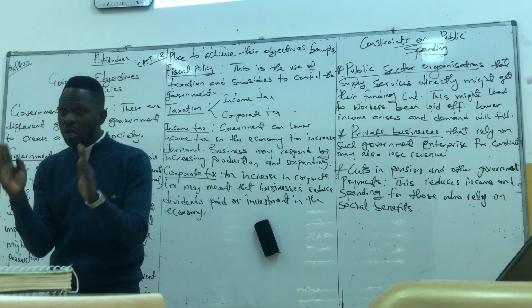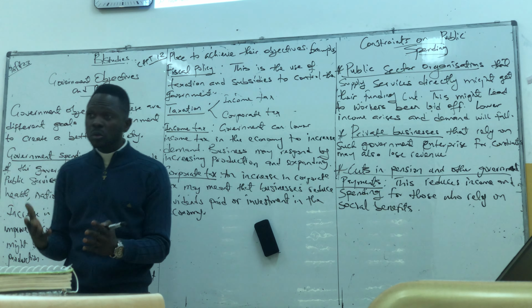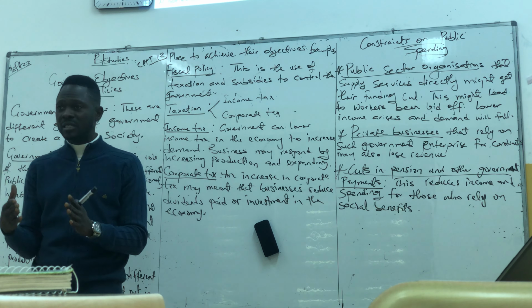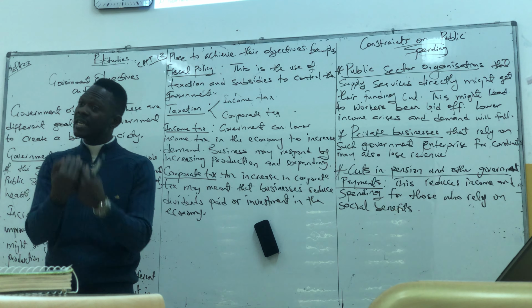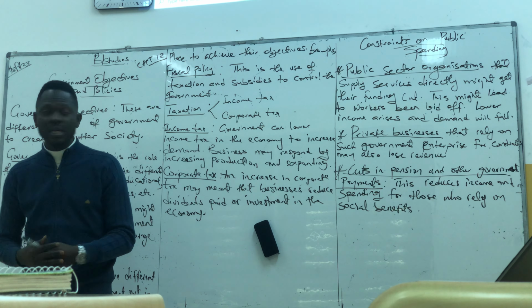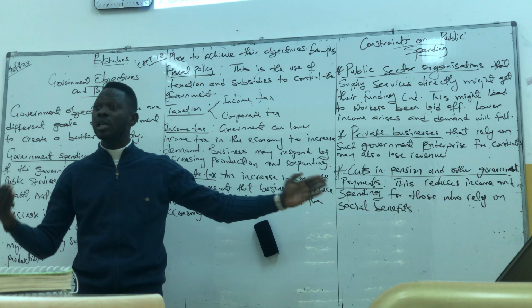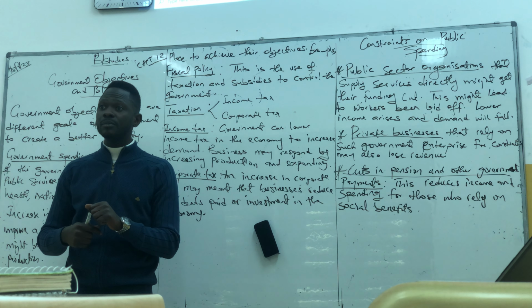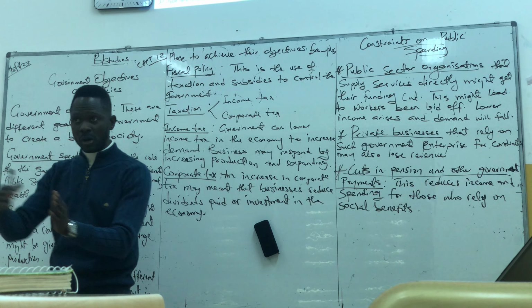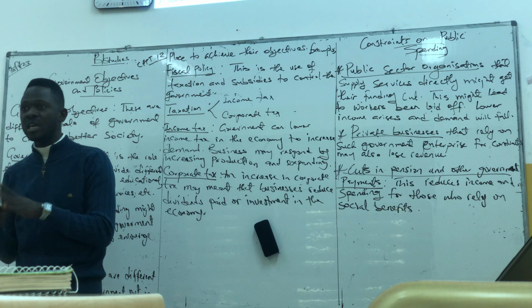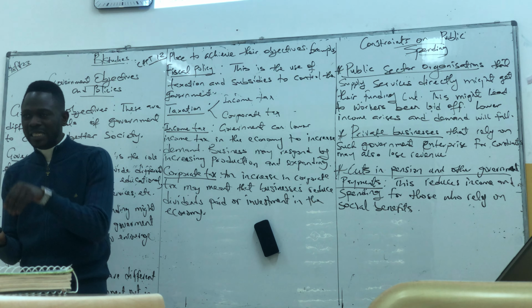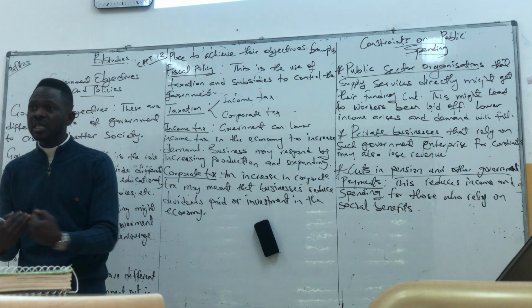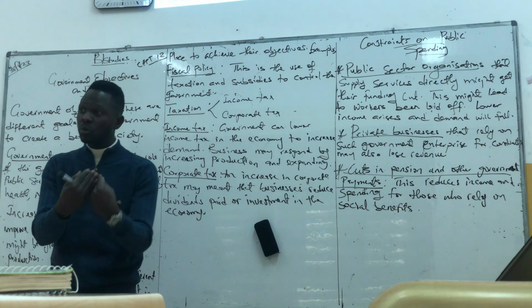The third one, cuts in pension and government payments. Pensioners, these are people that are old, that have worked for government for years. Now they don't work, but they get a certain amount of money from government. If government reduces the amount they get, it will mean that they won't be able to spend. So government spend like social benefits, unemployment benefits. So what's an example? Yeah, pensioners, people that have worked with the government for like 20 years, 30 years, but now they stopped. They will be getting pension, a certain amount of money from the government. If government reduces it, those that rely on pension will not be able to spend. Then the demand in the economy will fall for those people.